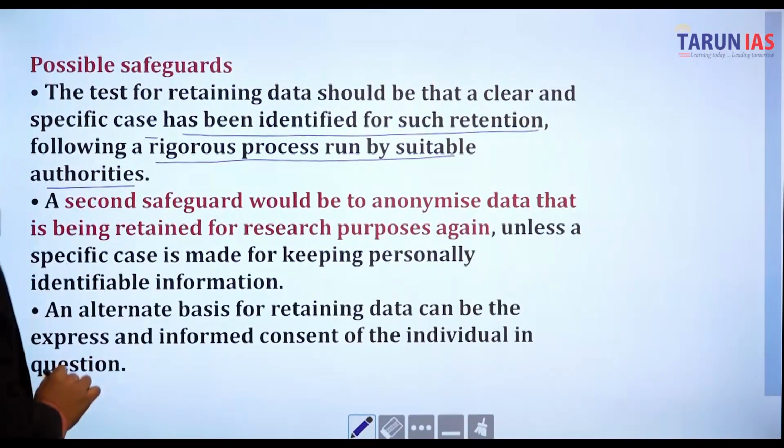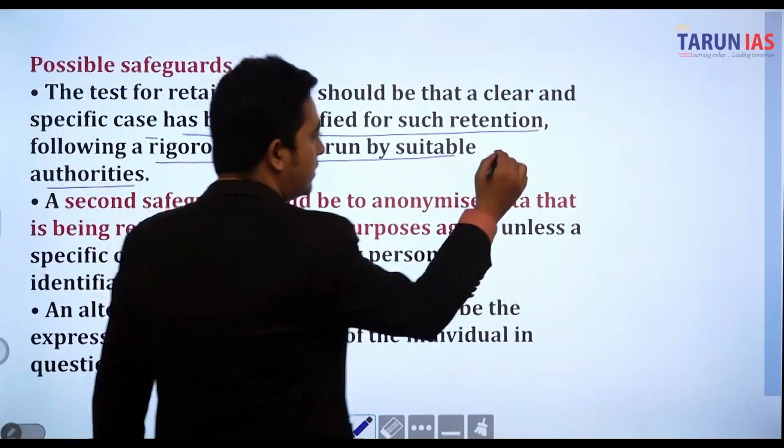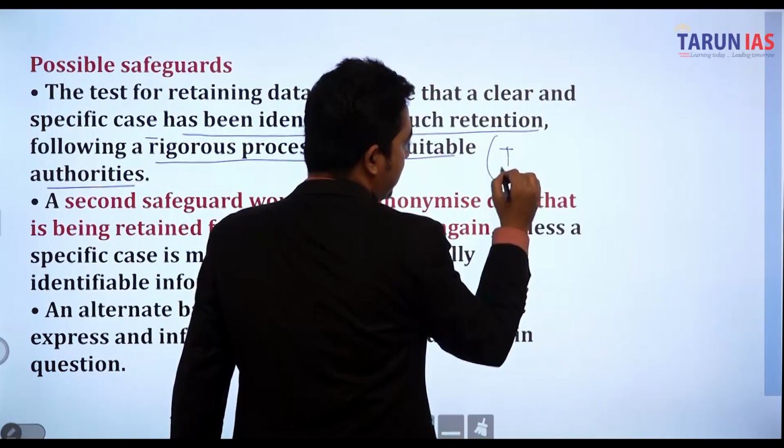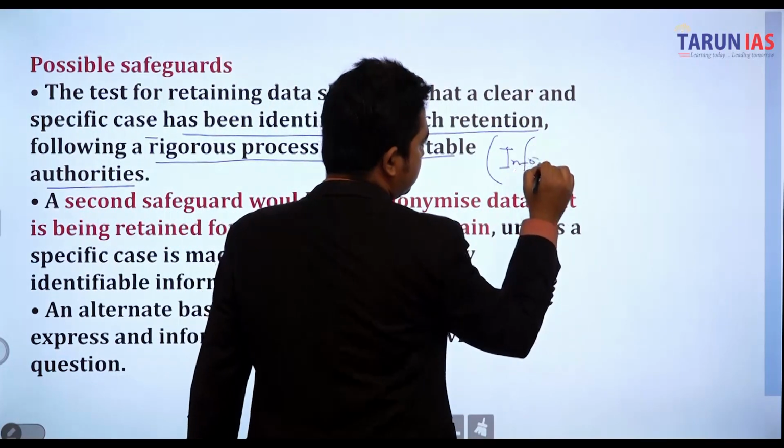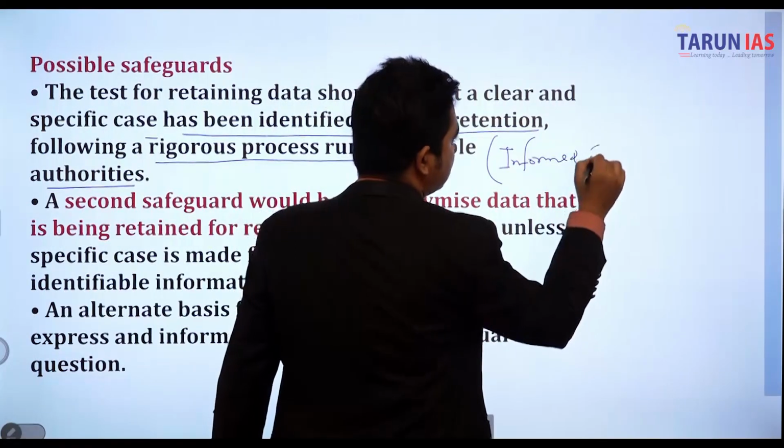A second safeguard would be that anonymized data is retained for research purposes, unless a specific case is made for keeping personally identifiable information. So basically informed consent must be used. What is informed consent?